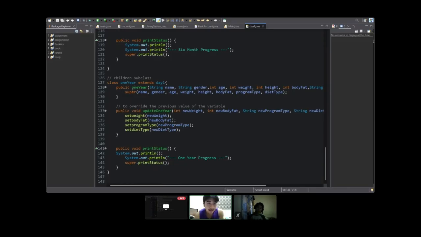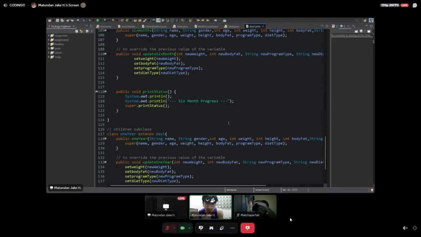Same here in the 1 year subclass, the children class. We just inherit the variables from Day One, and we just override again the values of the variables: the weight, body fat, program type, and diet type. And we just get the status of the 1 year progress here.